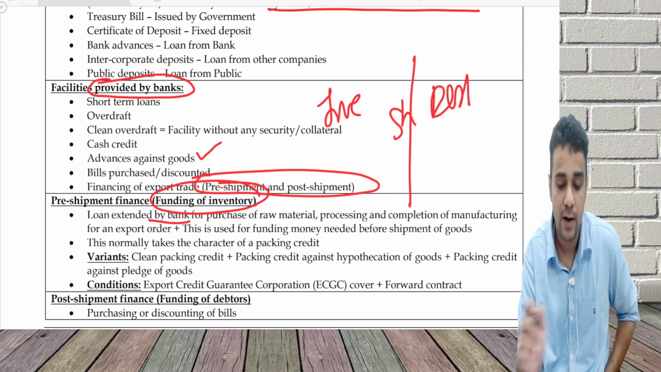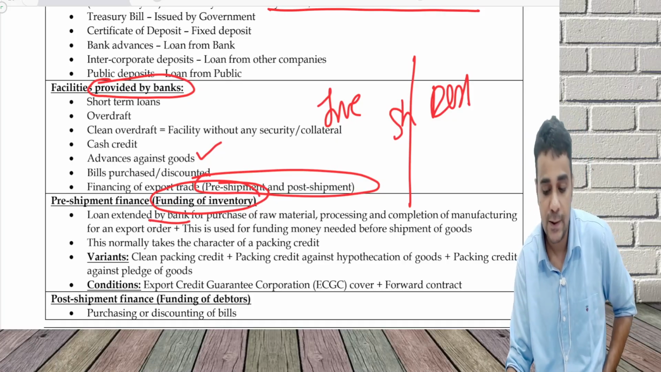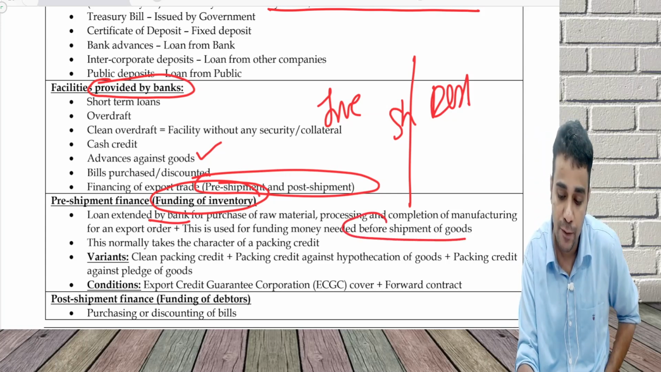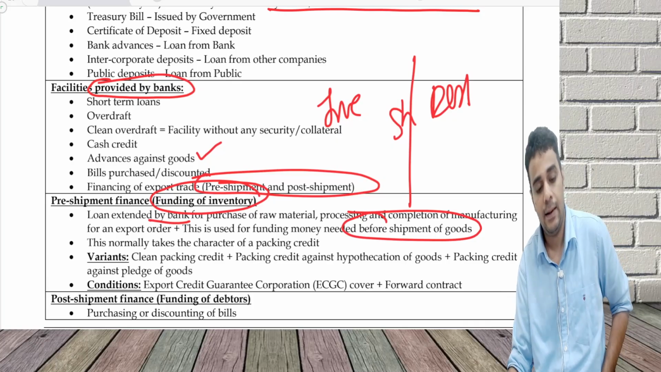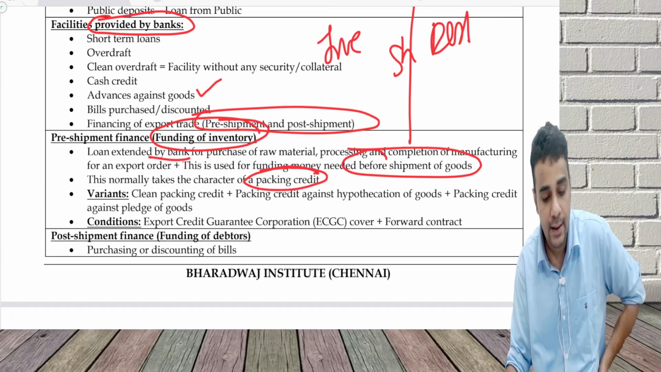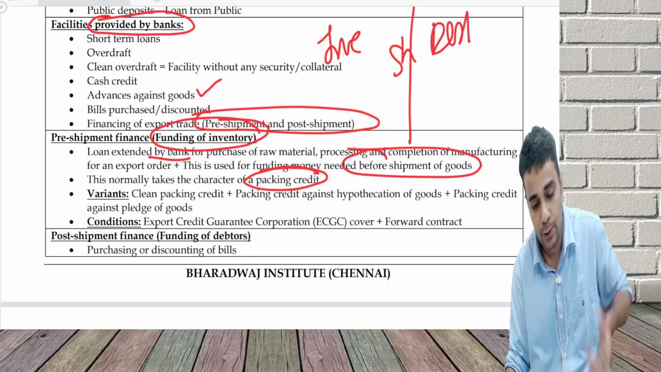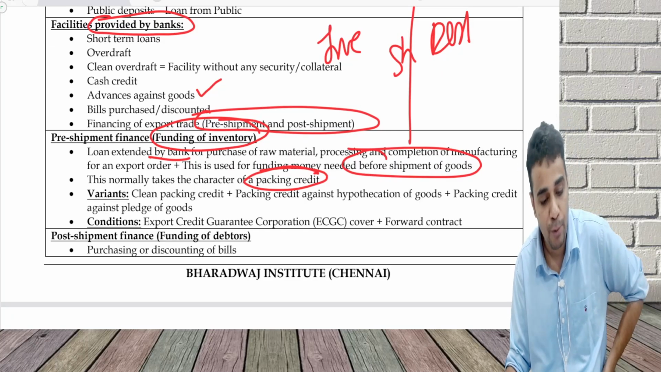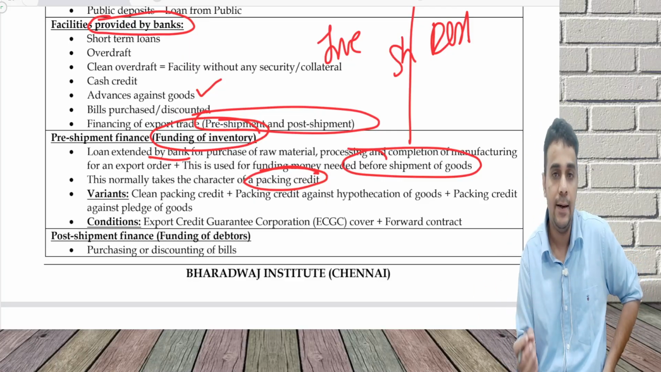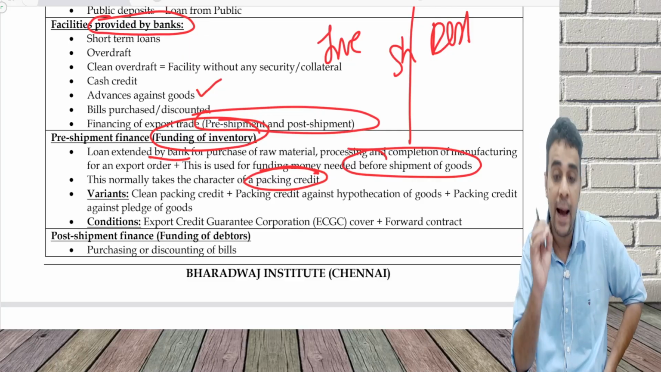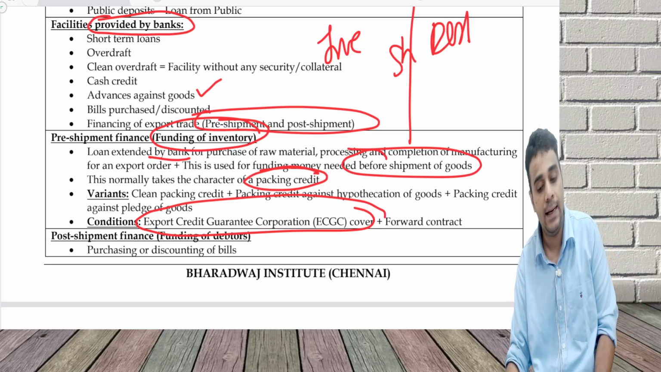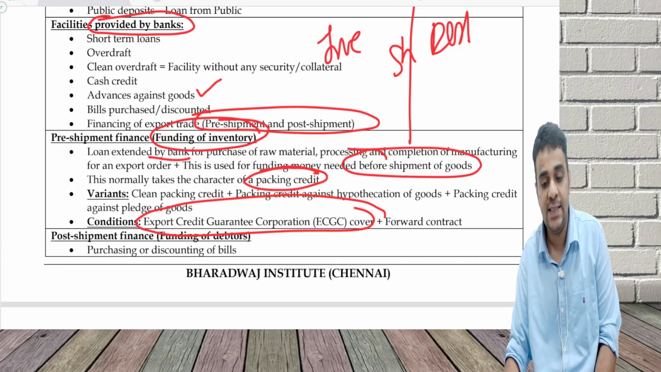Loan extended by a bank for purchase of raw material, processing and completion of manufacturing of the export order. This is money used before shipment of goods. Mostly we call it packing credit. Pre-shipment packing credit. Clean packing credit means without any security, or packing credit against hypothecation of goods or against pledge of goods. And for getting this loan, many times banks may ask me to take an insurance cover. Export Credit Guarantee Corporation cover, ECGC cover.